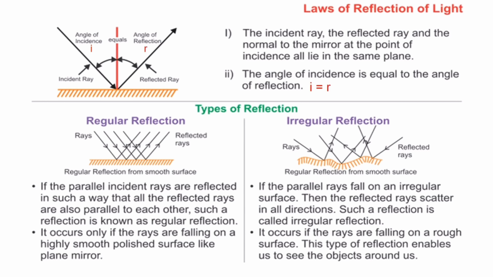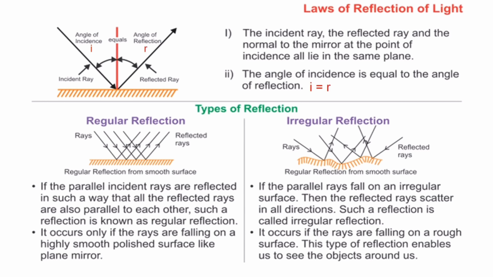If a parallel beam of light falls on a very smooth, silky, shining surface, all the rays get reflected back. So i is equal to r. But in the second case, irregular reflection, the light is not falling on a smooth surface, rather on a rough surface, and when the beam is incident on that surface, the reflection will be like this.